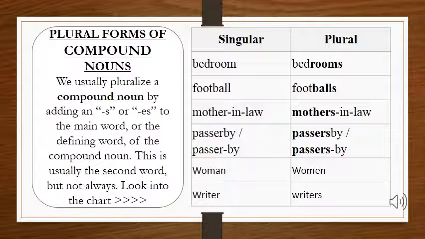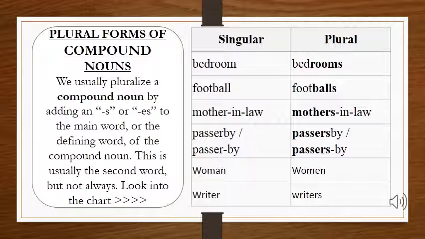Now, how to make plural forms of compound nouns? We usually pluralize a compound noun by adding an s or es to the main word or defining word of the compound noun, and that word usually is the second word, but not always. Look into the chart. Bedroom becomes bedrooms and football becomes footballs, but mother-in-law becomes mothers-in-law.